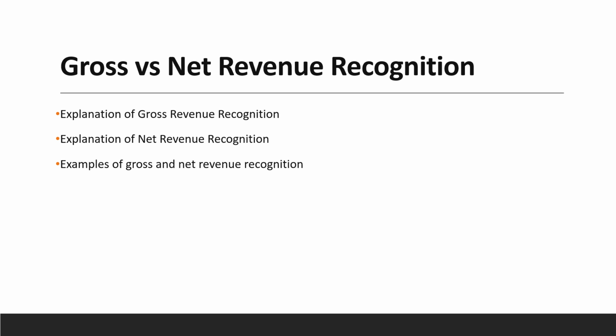Gross versus net revenue recognition. When acting as a principal, the entity recognizes the full amount of revenue. When acting as an agent, the entity recognizes only the commission or fee earned. This distinction is crucial for accurate financial reporting. We will look at examples to illustrate this.